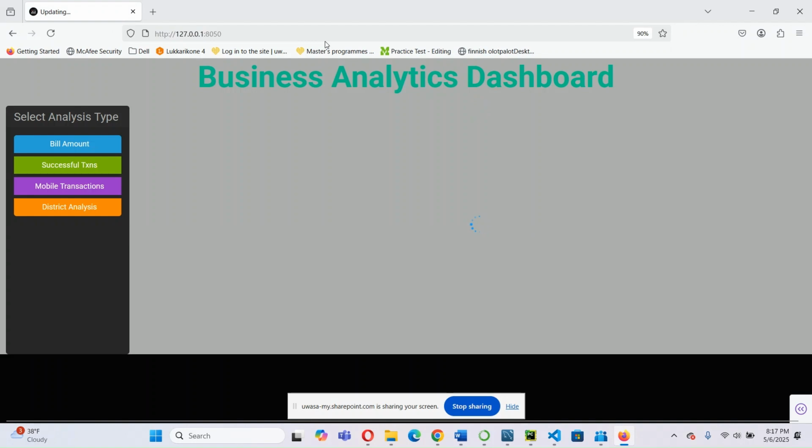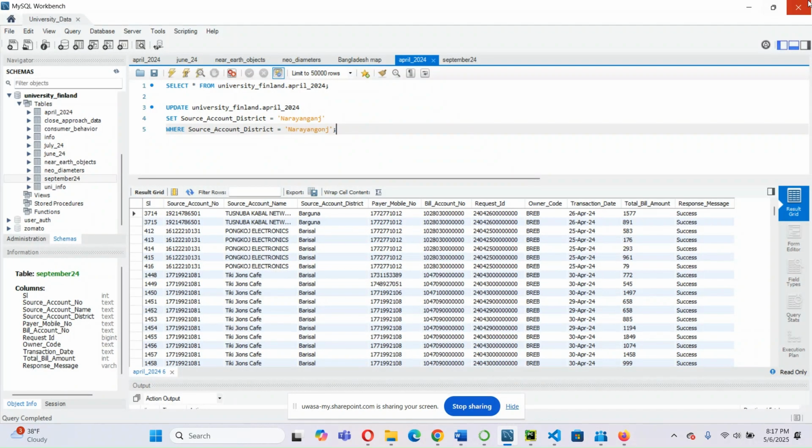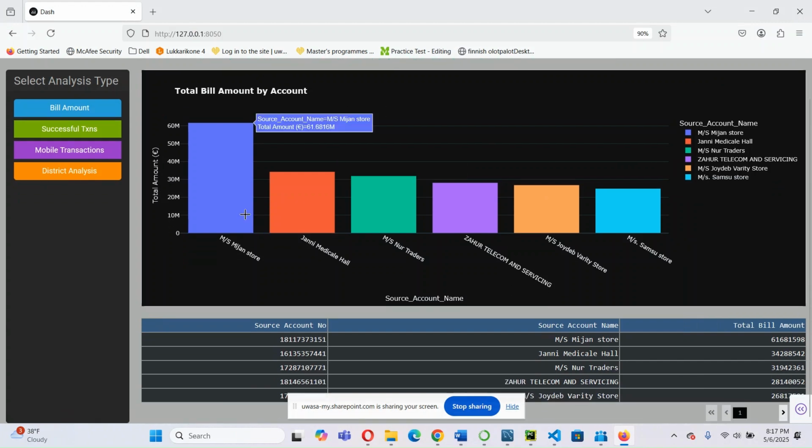If I run this program, yes, this is the dashboard coming up, and it is fetching the data from the MySQL server. Yes, where the data is here and this query is actually running. It is showing the performance, mostly by total bill amount. The data is based on the total bill amount. So this retailer, the Mijan store, is the highest bill payment agent, and the lowest bill payment is the Samsung store.